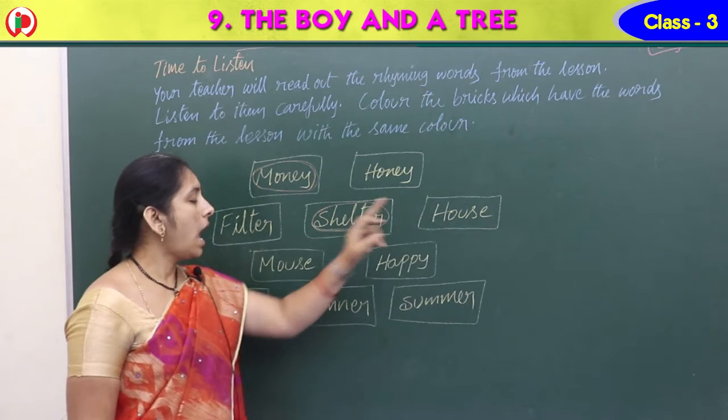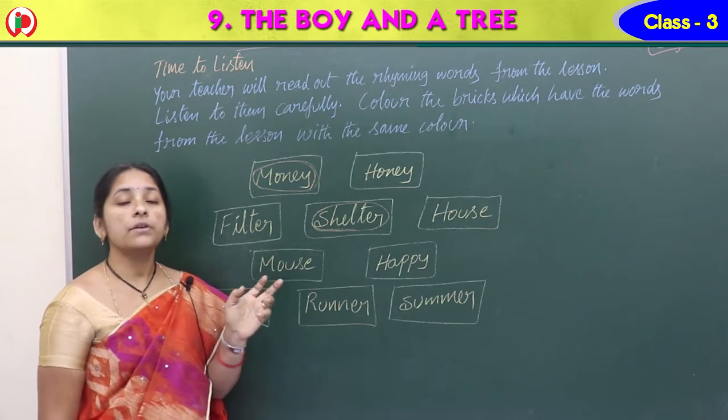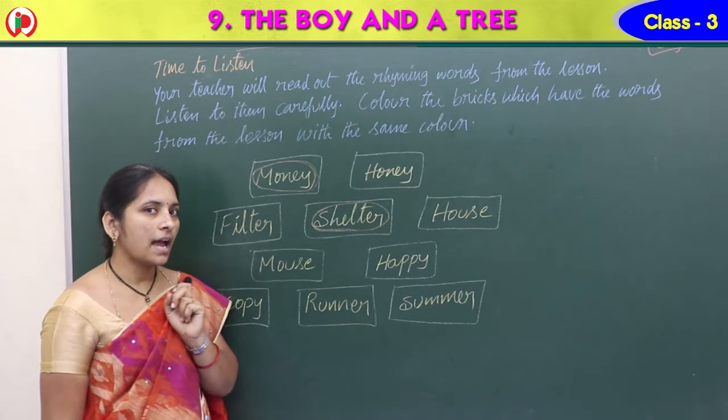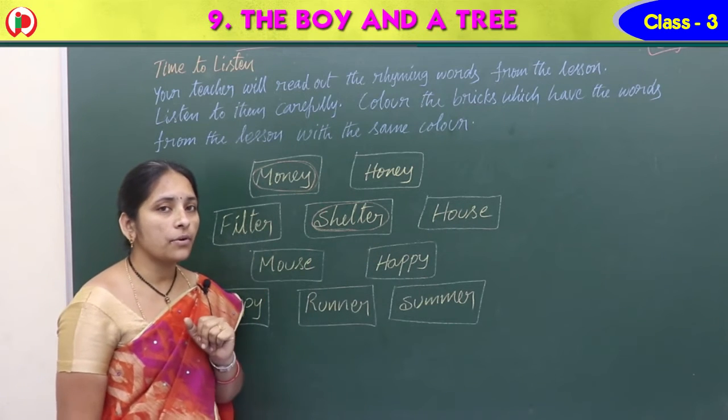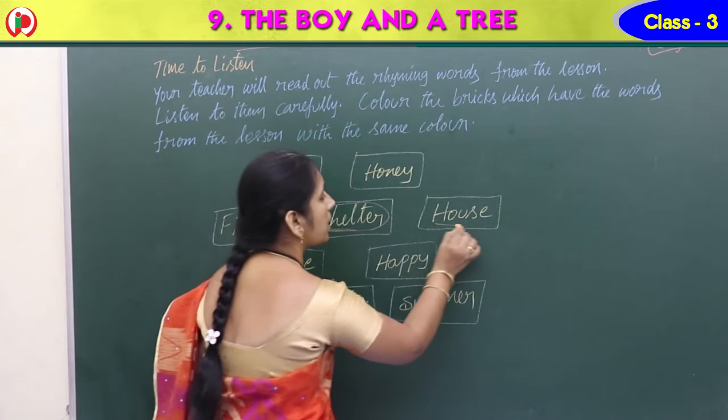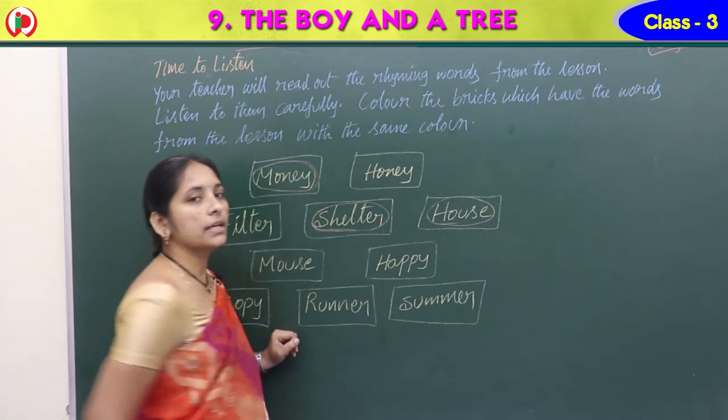Next one, house, mouse. Which do we have? This also you said in the missing letters. House, mouse. What do we have in the lesson? Very good. House, right?